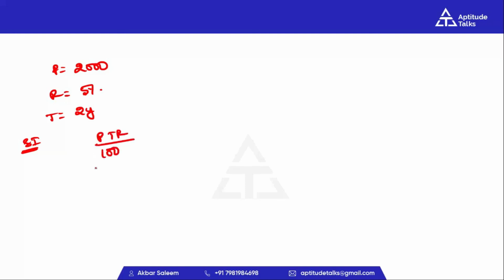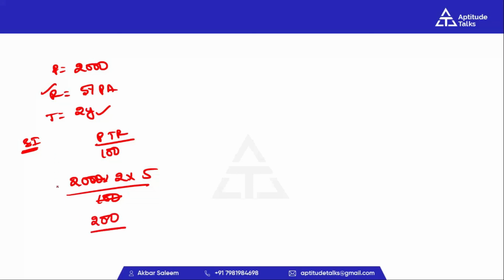PTR by 100. P means 2000 rupees. You can observe one thing, you can focus on 2 points. Rate of interest should be per annum. Time period should be in years. Okay, no need to change the values. Time period is 2 years and rate of interest is 5 by 100. 2 zeros, 2 years cancel out. 20 into 2, 40. 40 into 5 is 200.